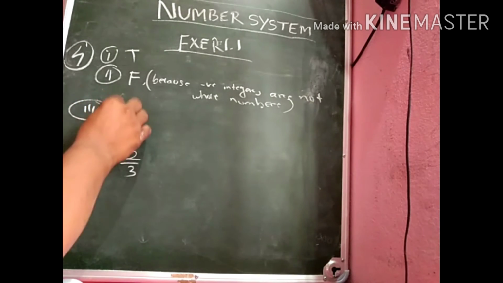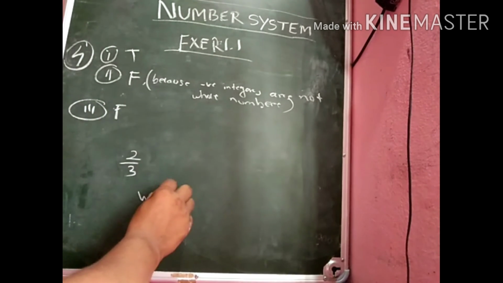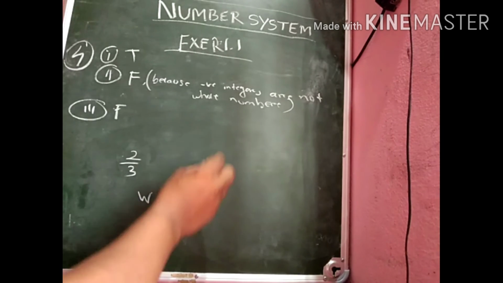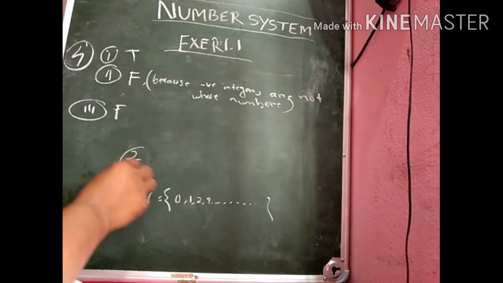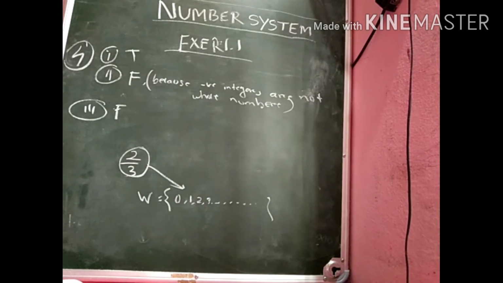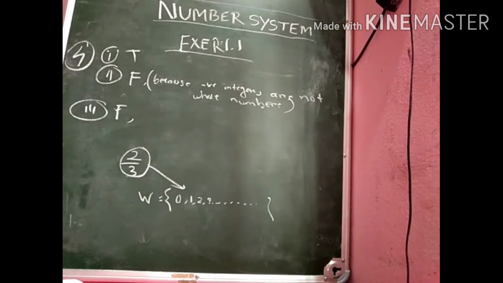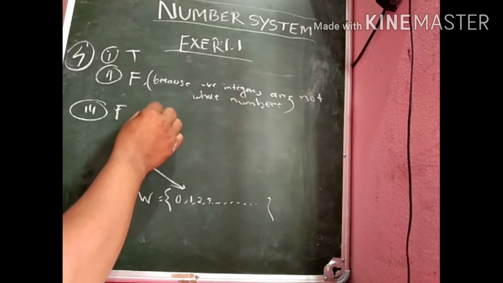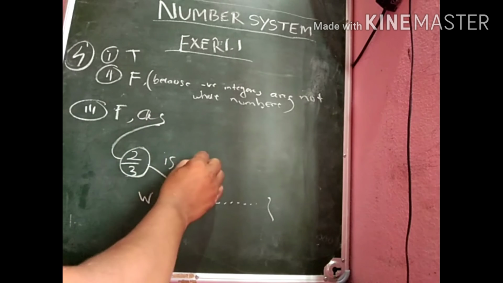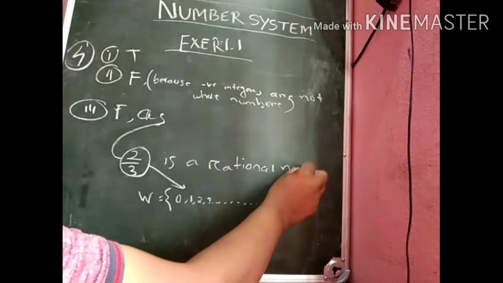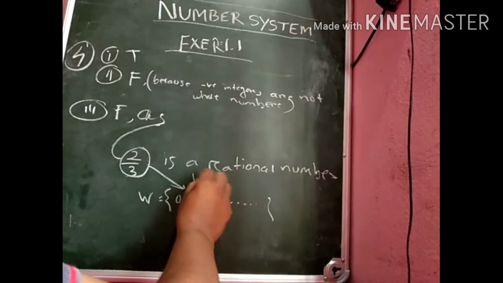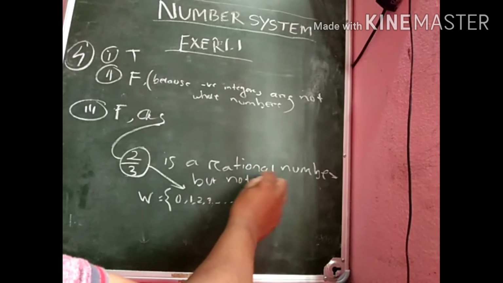The answer is no, because we know that whole numbers are represented by the elements 0, 1, 2, 3, 4 and so on. 2 by 3 is not a whole number. So every rational number is not a whole number, as 2 by 3 is a rational number but not a whole number. Okay.